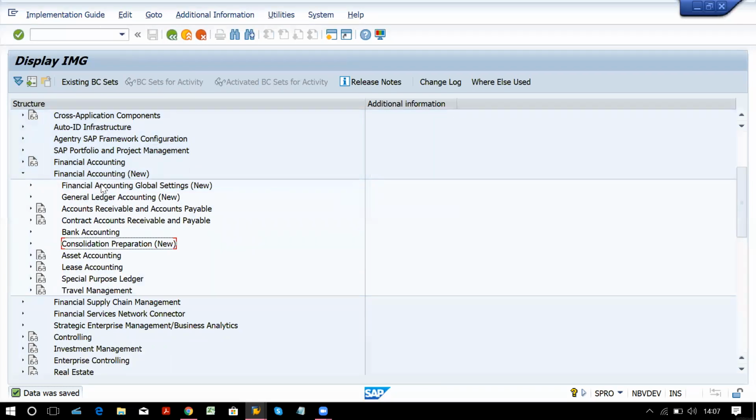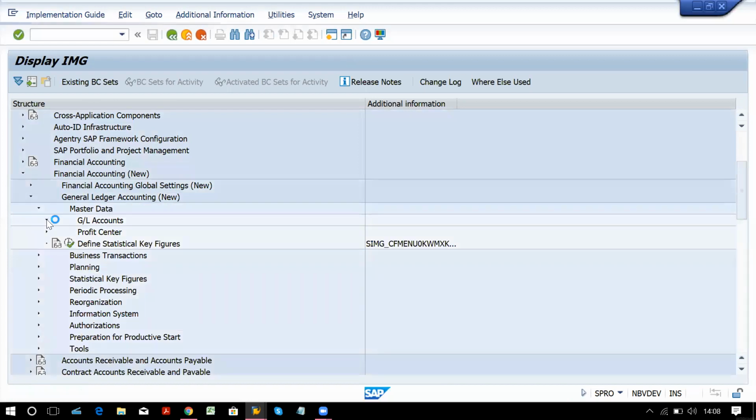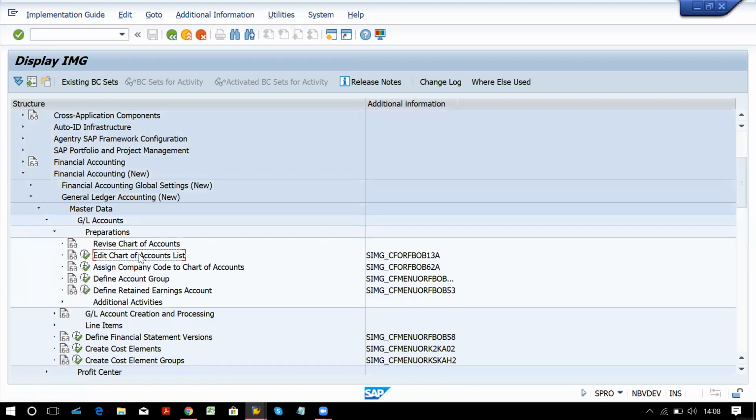So the basic configurations which we required, those we have completed from this particular topic. Now the next topic is general accounting, general ledger accounting, GL account. Go to master data, GL accounts, preparations, and your first step is edit chart of account list. That means define chart of account. OB13, that is the T code we have. Ignore this A in between.